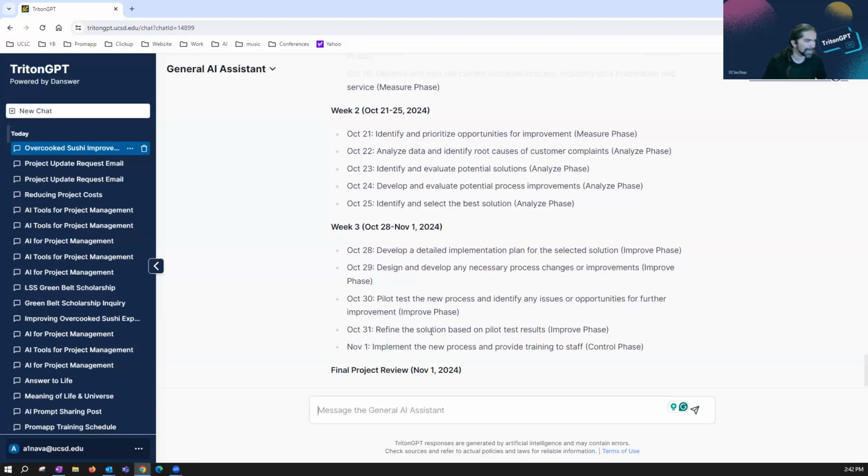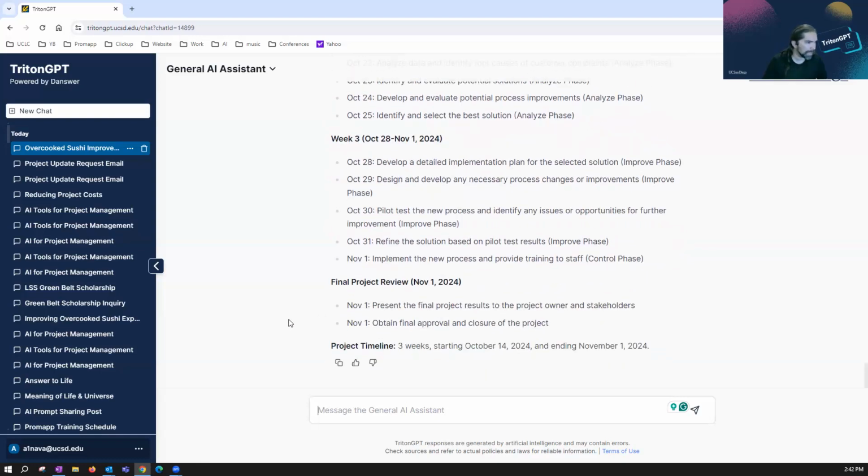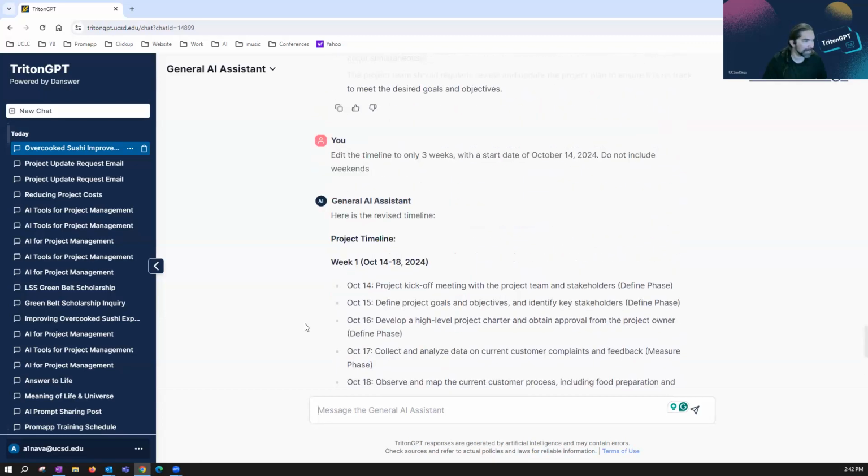I might encourage this pilot phase to go a little bit longer. A single day pilot, depending on the process, might not be enough time to identify whether the impacts were what we were looking for. And then I can present the final results. So I'm pretty ambitious, but I think this is at least a good starting point, right? It calls out the different activities and milestones that could be done.